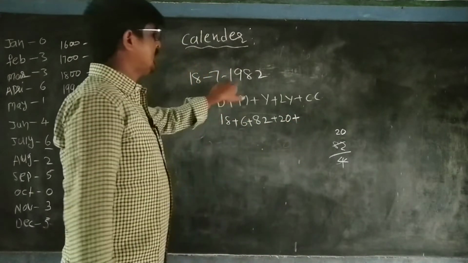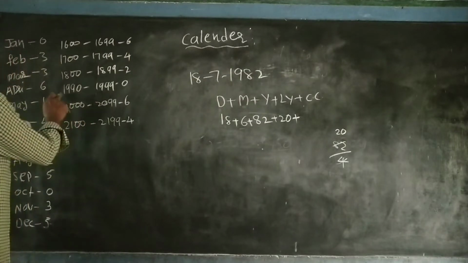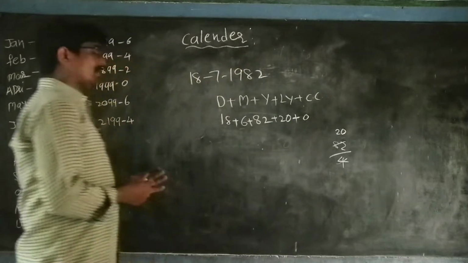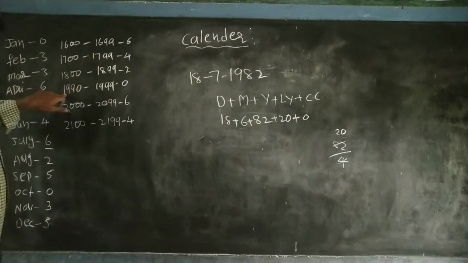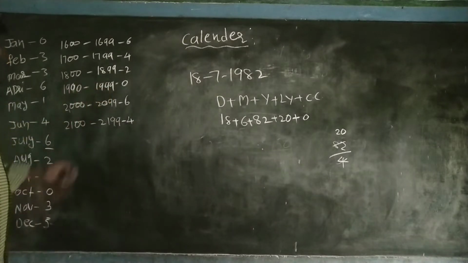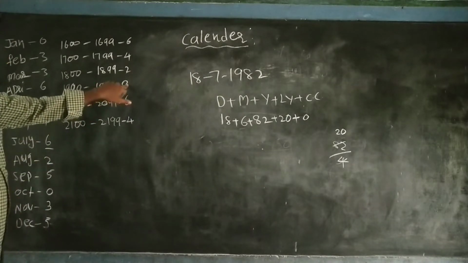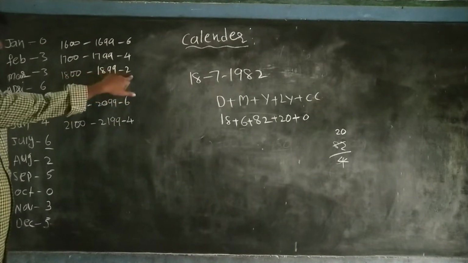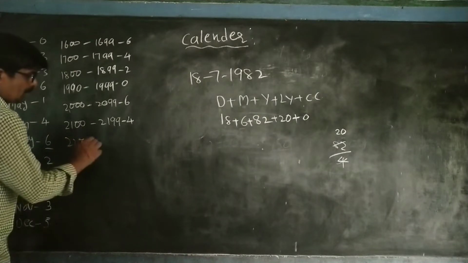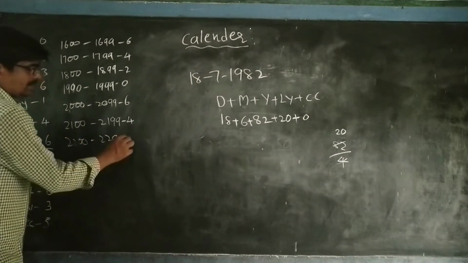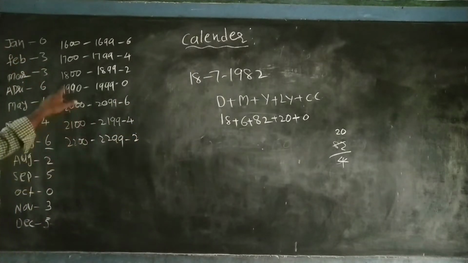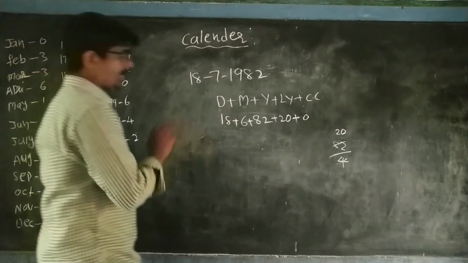Again 1982. Century code. What is the century code? 1900 to 1999, the century code is 0. Next, 1800 to 1899 is 2. Then 4, 6. Same, again repeat. For example, 2200 to 2299 is 6, then again 4, 2, 0. The same repeating. Okay. So your century code, how much? 0. Simply write 0.